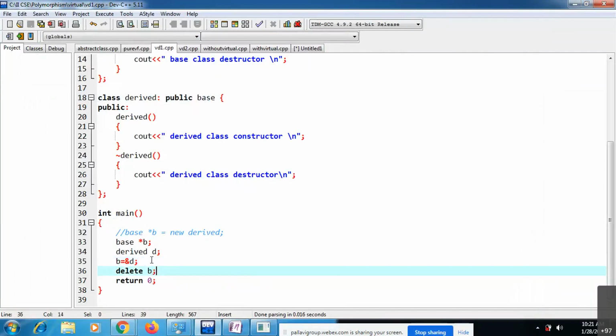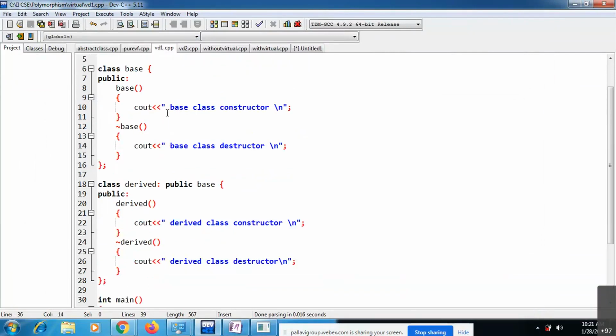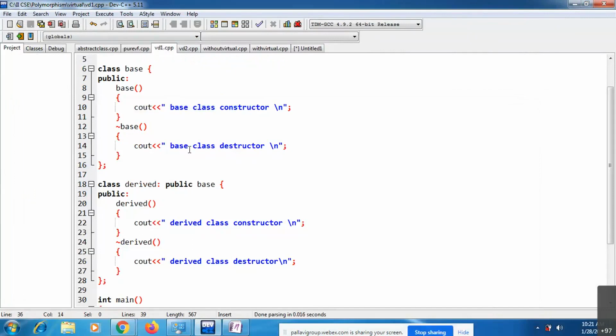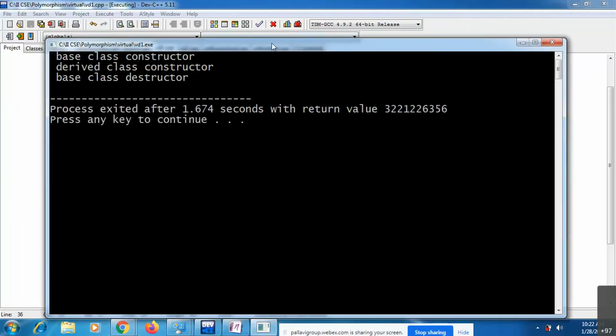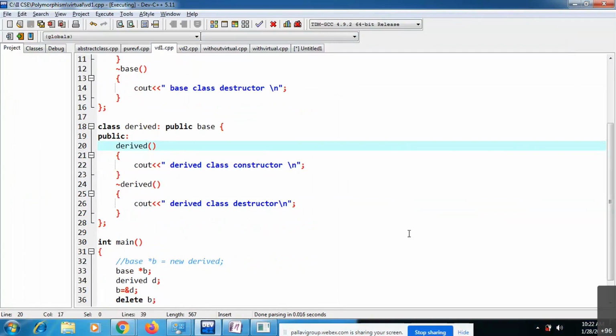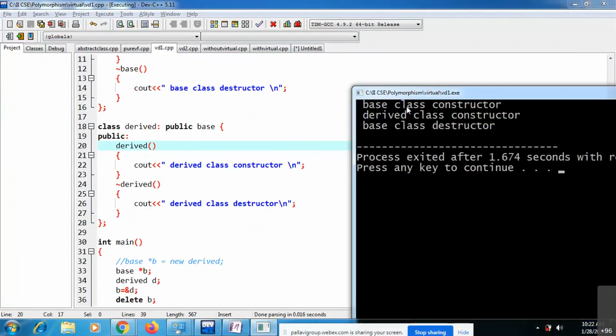Okay. Now see, actually, once you have created an object, first it has to call the base class constructor. You can see the base class constructor is called, then the derived class constructor. Okay. First the base class constructor, then the derived class constructor.